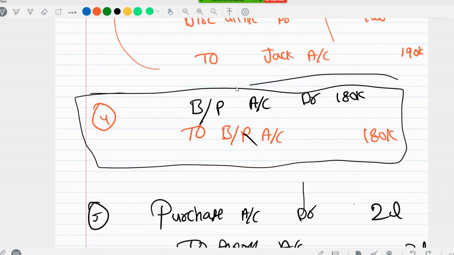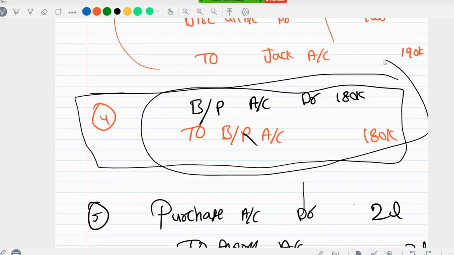Both will be cancelled. And then bills payable is a liability. Liability shows credit balance. Now you are debiting it because you want to cancel the bills payable. You don't need to pay any, meaning from Harry's point of view, Harry does not need to pay Jack.